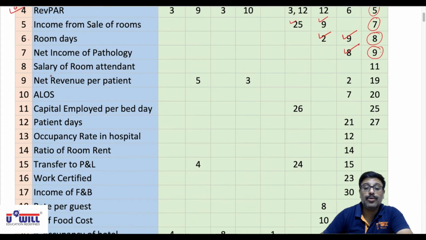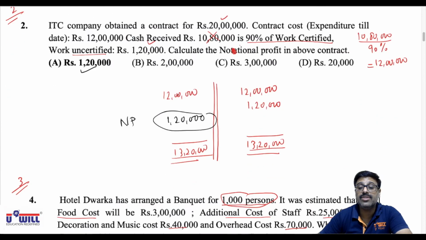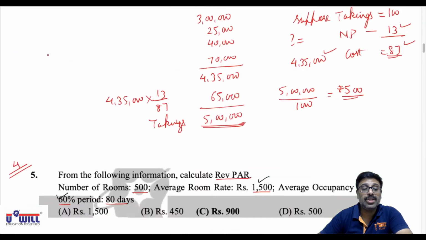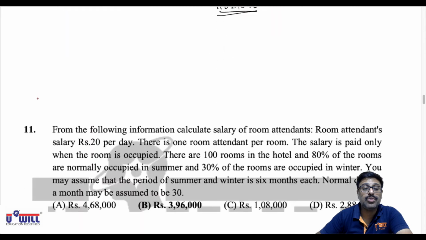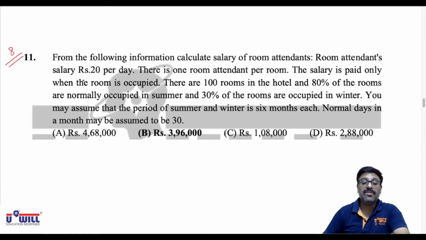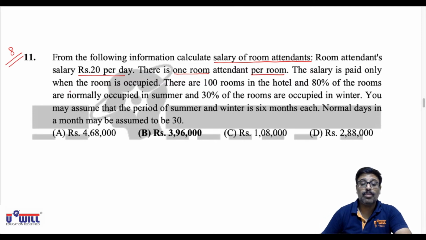Then salary of room attendant is asked in question 11, which I am taking up. So look at this. Which variety of question? This is the 8th variety of question, based on salary of room attendant. From the following information, calculate salary of room attendant. Room attendant's salary is 20 rupees per day. There is one room attendant per room. The salary is paid only when the room is occupied.